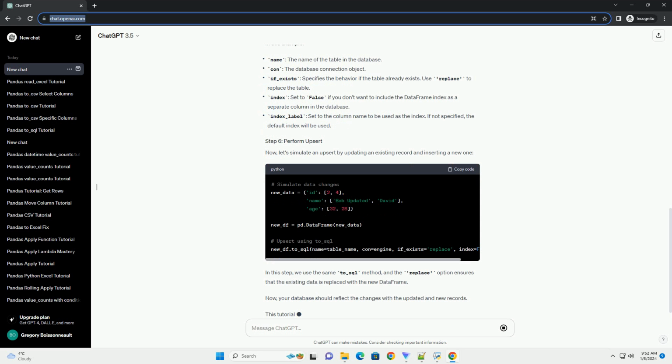In this example. Now, let's simulate an upsert by updating an existing record and inserting a new one. In this step, we use the same to_SQL method, and the replace option ensures that the existing data is replaced with